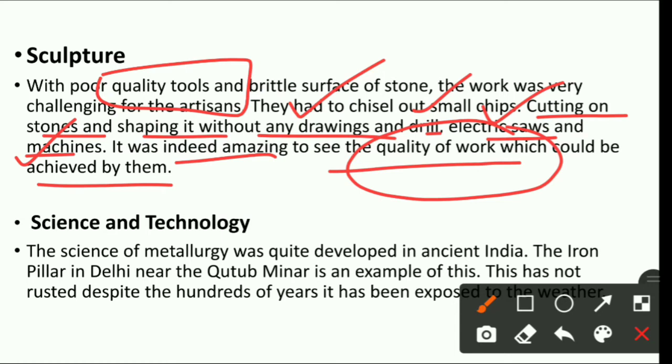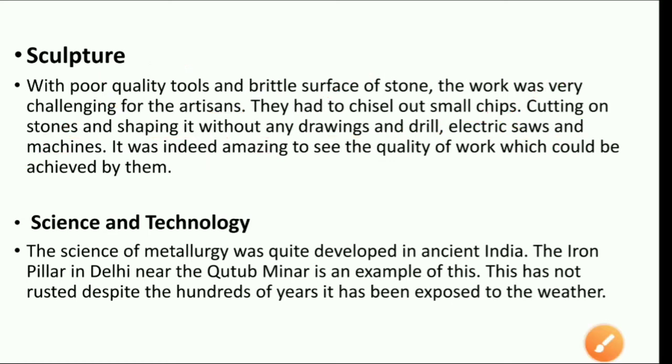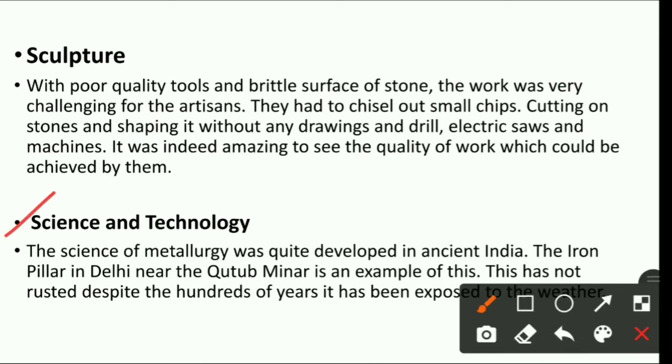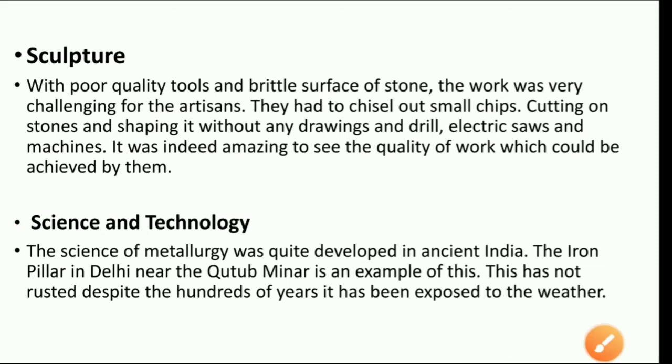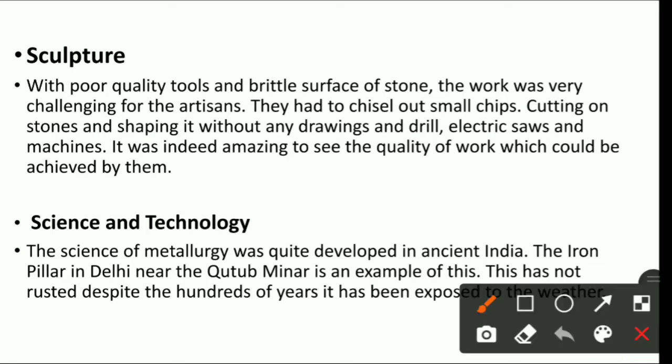Okay, sculptures are made. Now the next is your science and technology. Now what about science and technology? Now students, as we know that the early men were gaining knowledge about science and technology, right? उनको पहले कुछ नहीं पता था, but slowly and slowly they came across many things. Why? How they came across many things? Because they started to move.